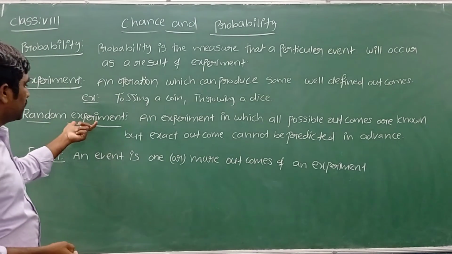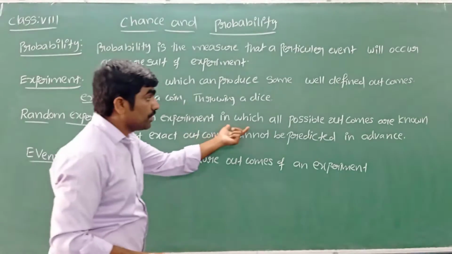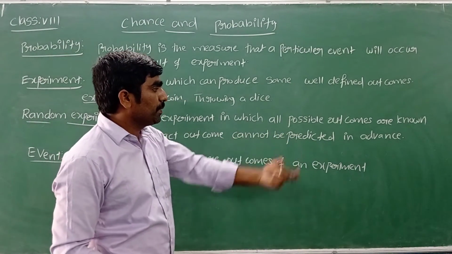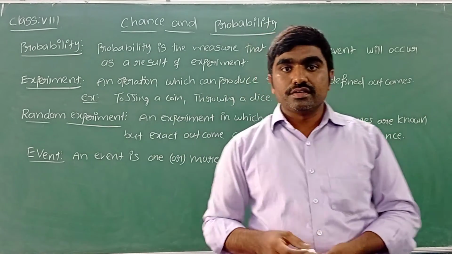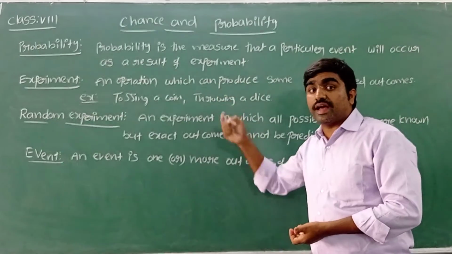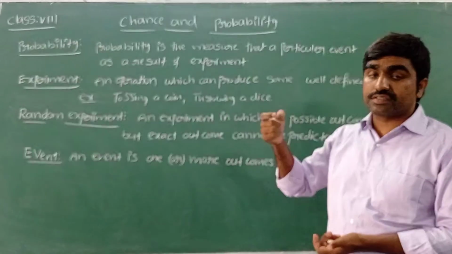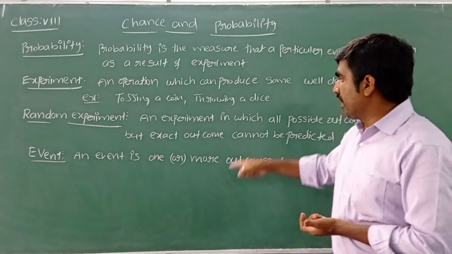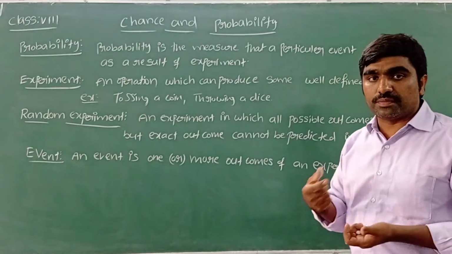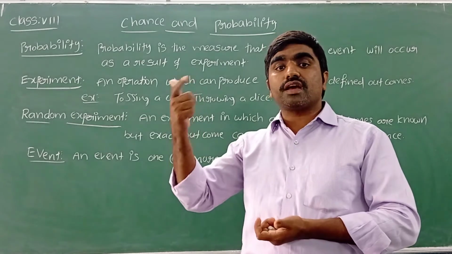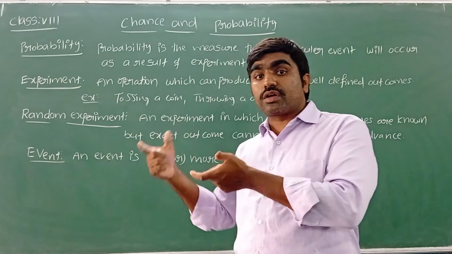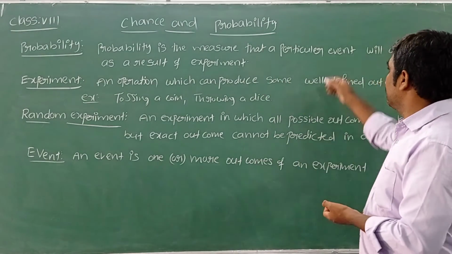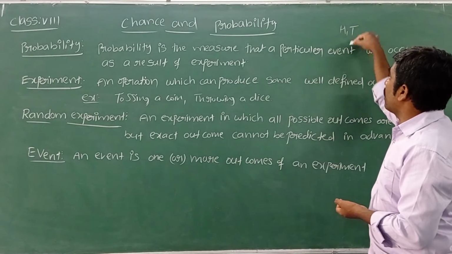Then we will see what a random experiment is. A random experiment is an experiment in which all possible outcomes are known, but the exact outcome cannot be predicted in advance. An experiment has possible outcomes. Suppose tossing a coin is one experiment. Here the possible results are either heads or tails.